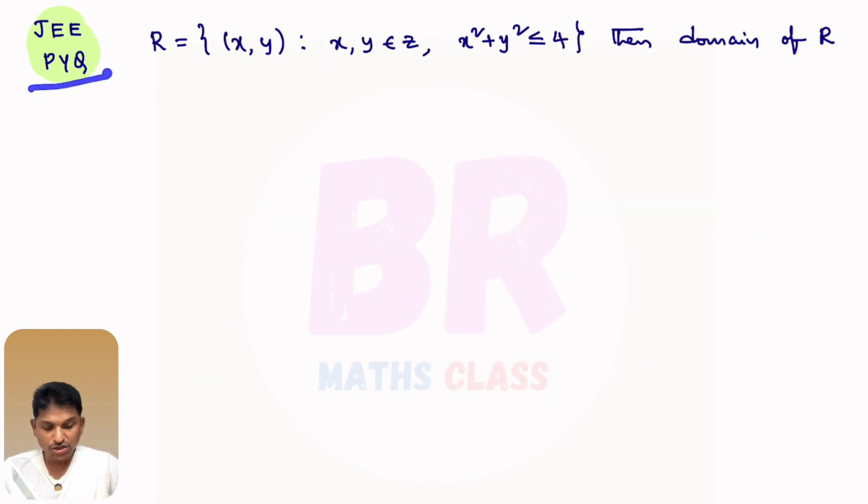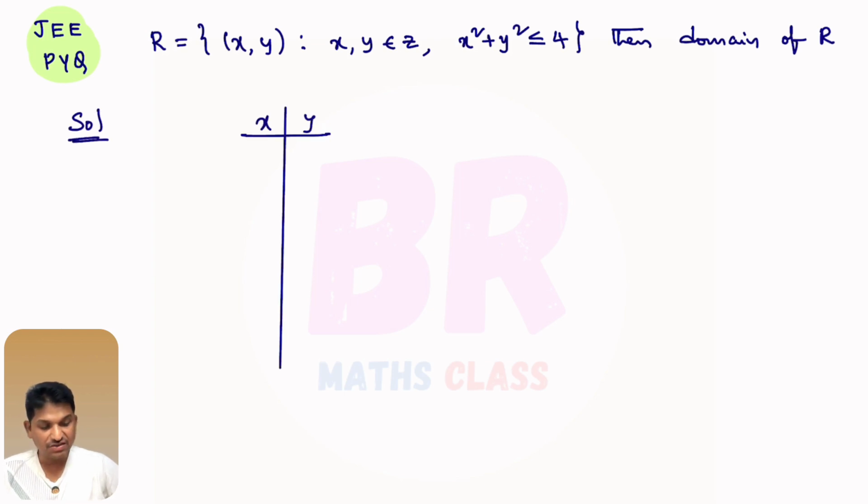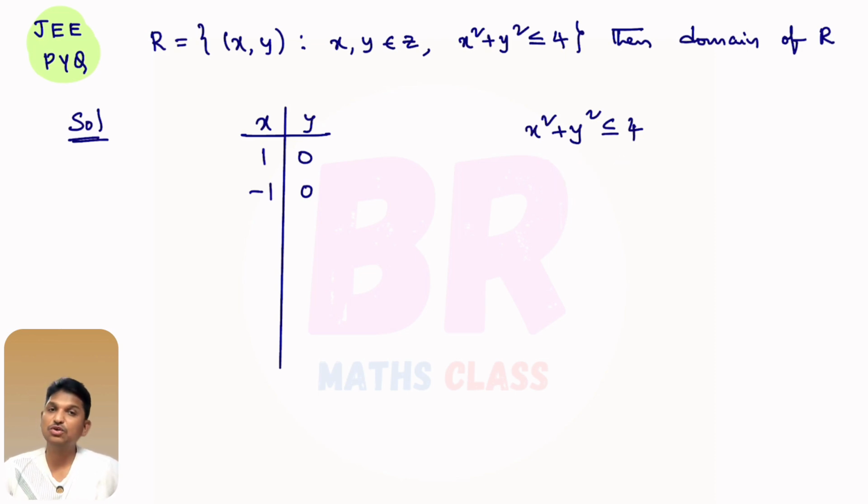You see one more question which is given in previous year JEE papers. R equal to ordered pair x comma y, x and y are integers, x square plus y square less than or equal to 4, then domain of that relation. I request you to try this problem on your own. Okay, later only you check the solution. I'll take x, y integers and I'll randomly check x square plus y square less than or equal to 4. I'll take x value 1, y value 0. Satisfying this or not? You check 1 plus 0. Yes, satisfying this. If 1 comma 0 satisfies, minus 1 comma 0 also satisfies this, because x and y are integers. X square, y square is there, 100% satisfies, right?